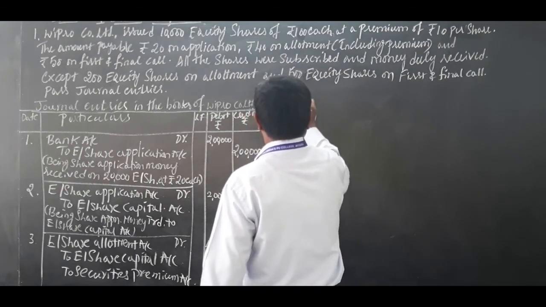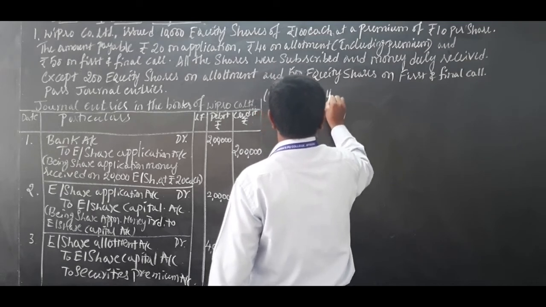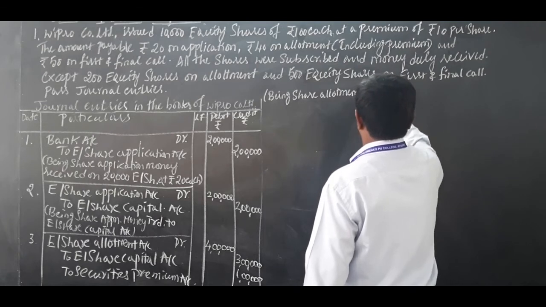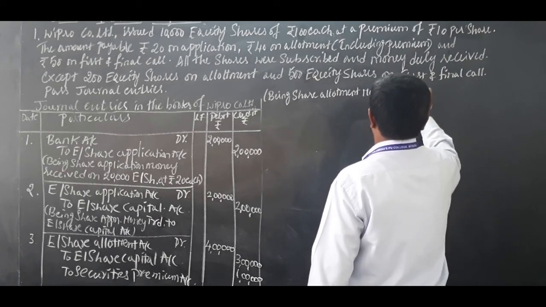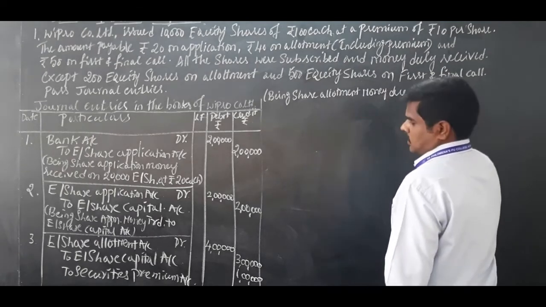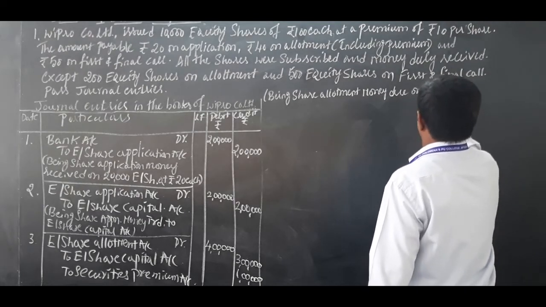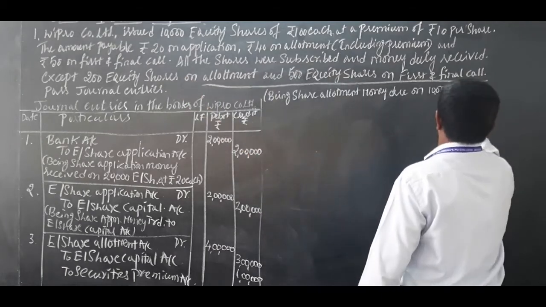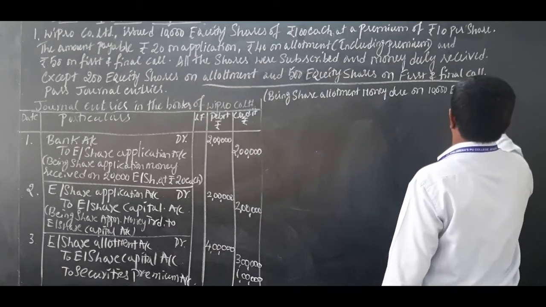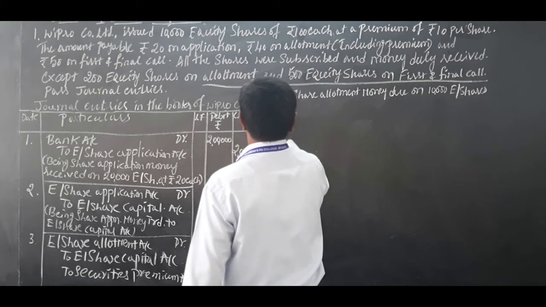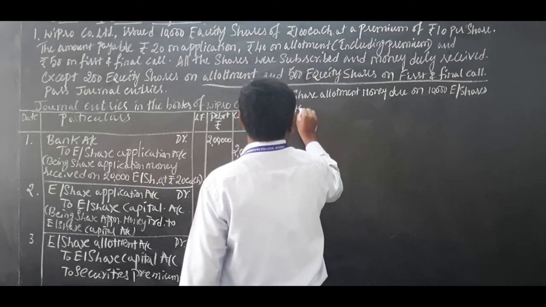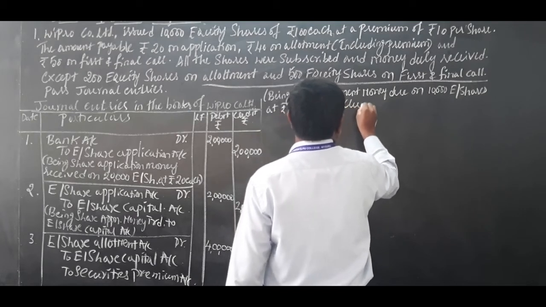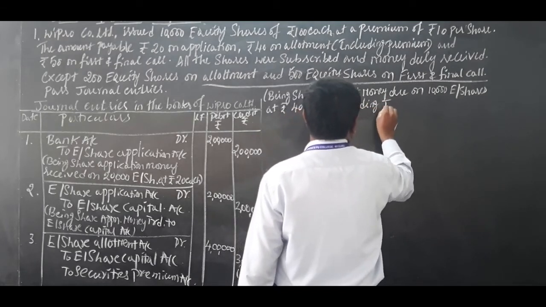Being share allotment money due on 10,000 equity shares at rupees 40 each, including rupees 10 premium.